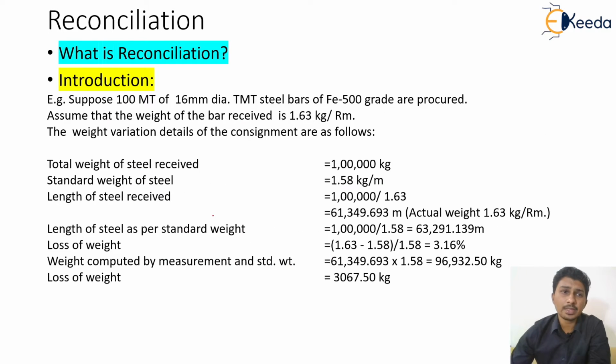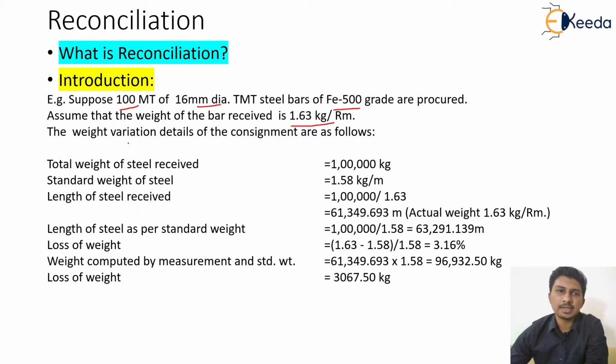So let us take a simple example of a different specific unit weight and length. Let us suppose 100 metric ton of 16 dia bars of F500 grade have been procured. Assume the weight of the bar received is 1.63 kg per running meter.